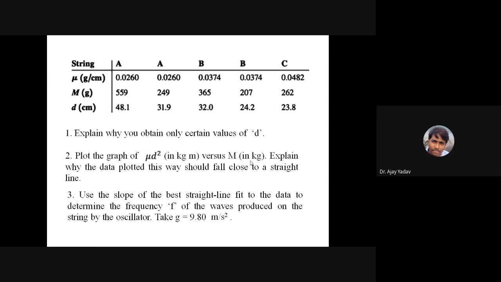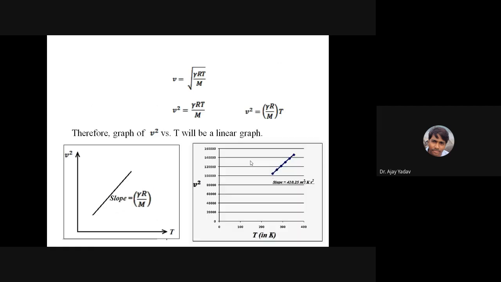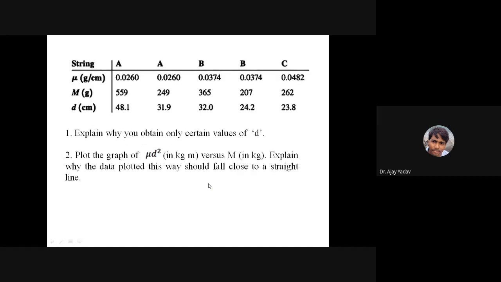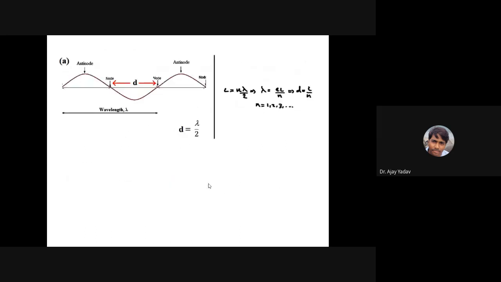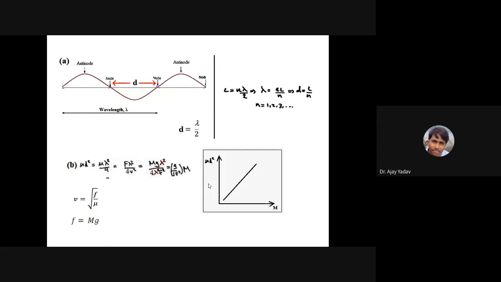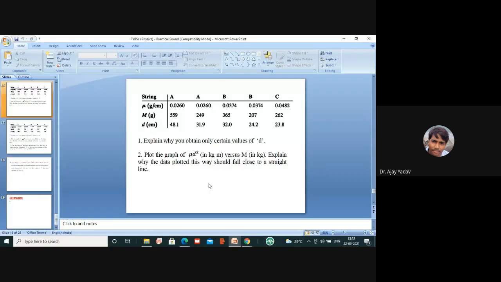Yes, sir. Okay, so these are the only two small experiments, not the hardcore experiment, but kind of data analysis. A part was simple compared to B part. In A part, a very small V square versus T graph you are supposed to plot, find the slope, and by using the slope you find capital N. The second experiment is slightly lengthier compared to the first. Again, I gave you sufficient hint on how to carry out this experiment. So if any doubt, let us ask.